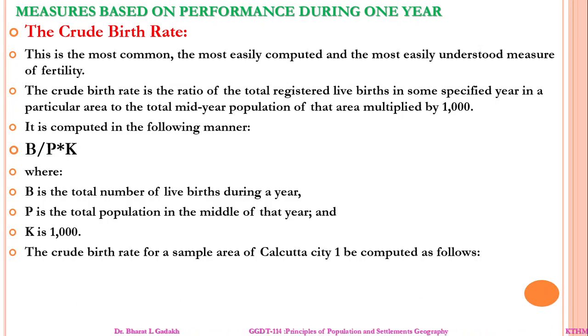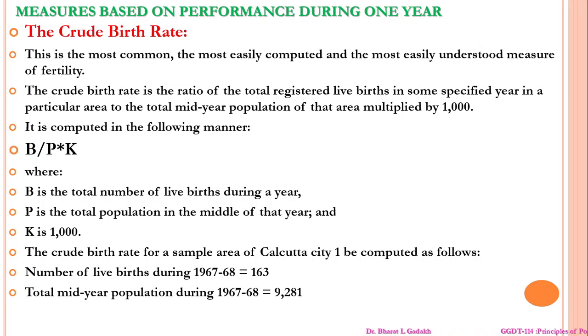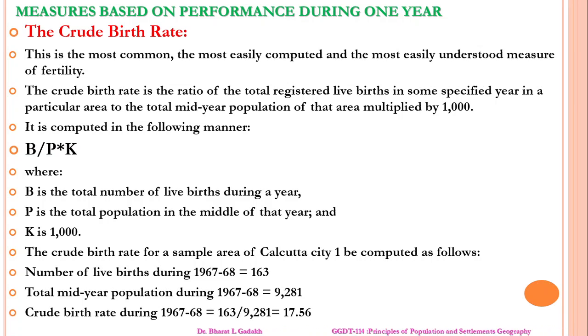Now, the crude birth rate for a sample area, the city of Calcutta, we computed as follows. The number of live births during 1967-68 is 163. The mid-year population during 1967-68 is 9281, and the crude birth rate during 1961 is around 17.56.